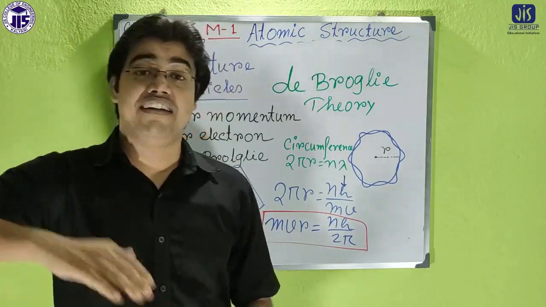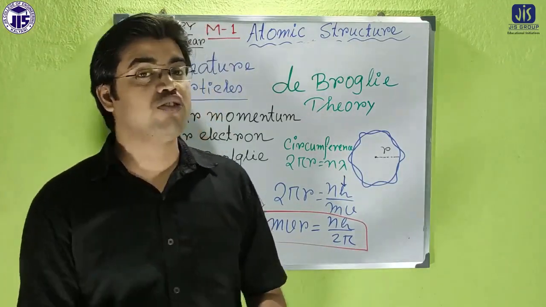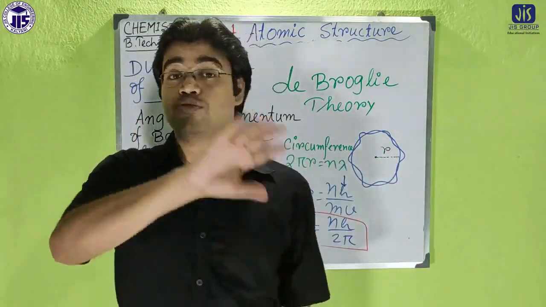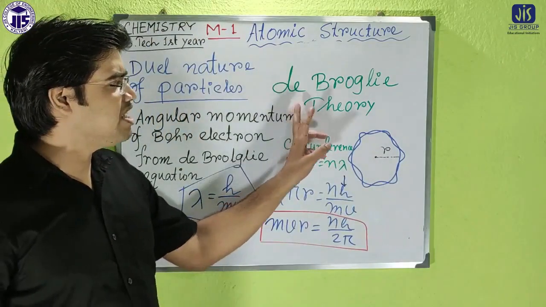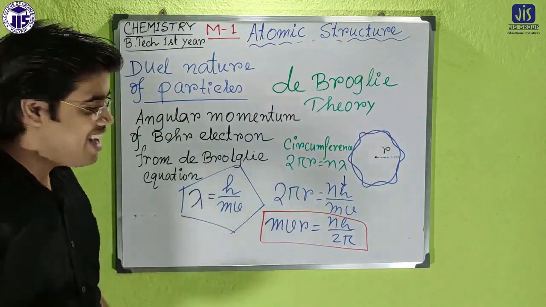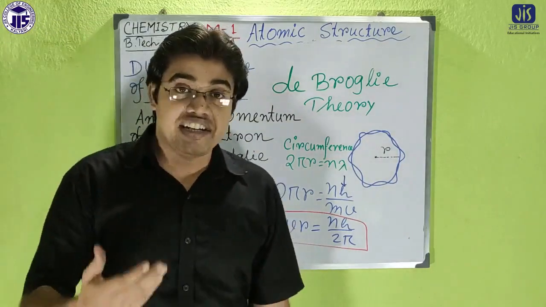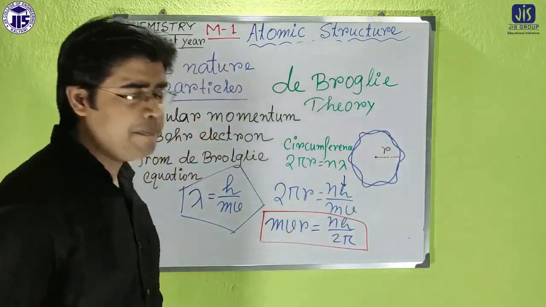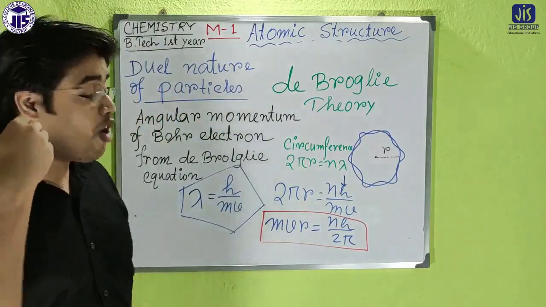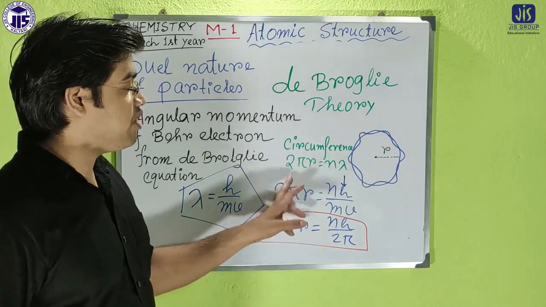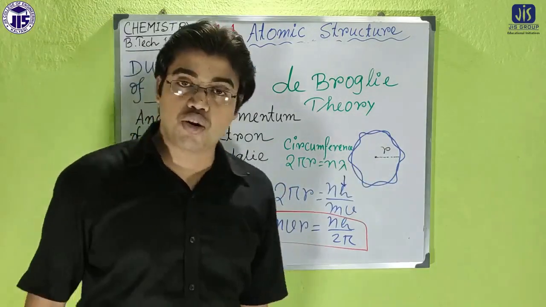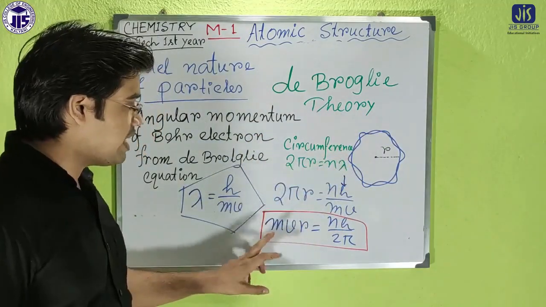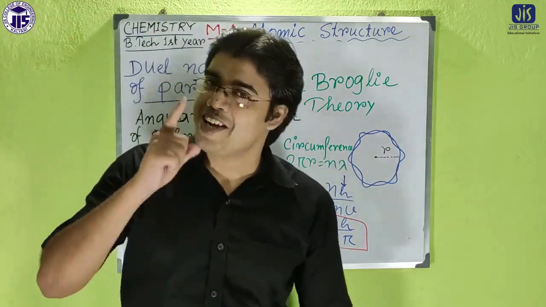There is another wing, wave nature, that was not told by Niels Bohr, but as Bohr told one wing of the theory, it is expected that the de Broglie equation supports Bohr's model, and that happened here. So again, the integral multiple of the wavelength equals the circumference 2 pi r, where r is the radius of the Bohr orbit. Then from that equation we can establish mvr equals nh by 2 pi.